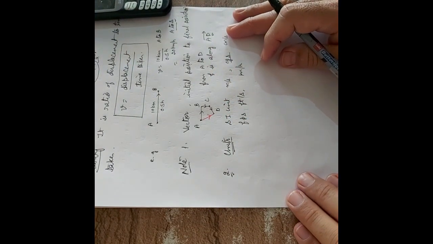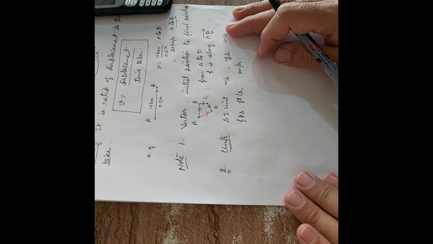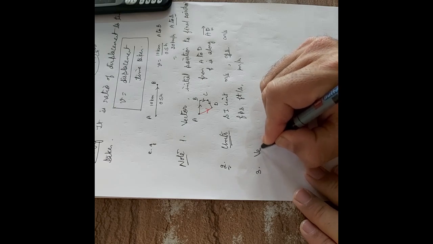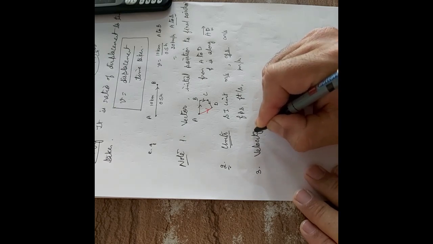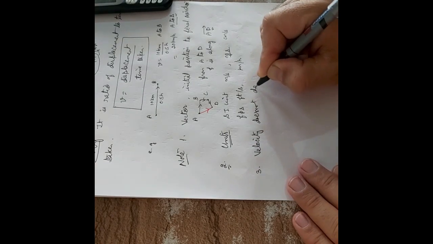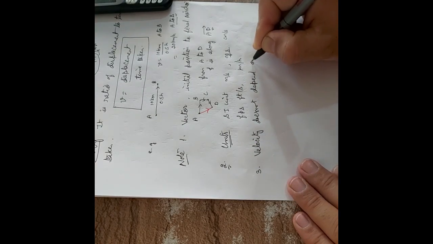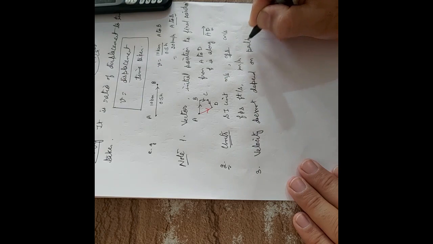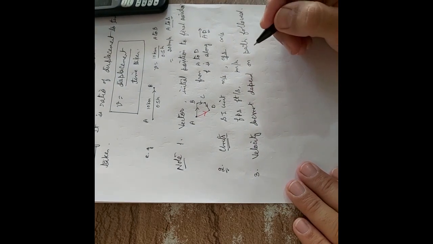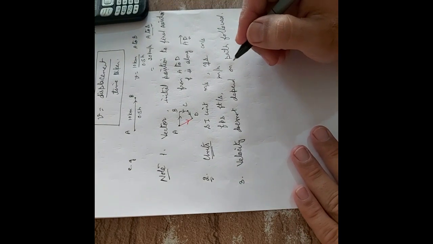The next point is that velocity does not depend on the path followed. It never depends on the path followed, just like displacement.